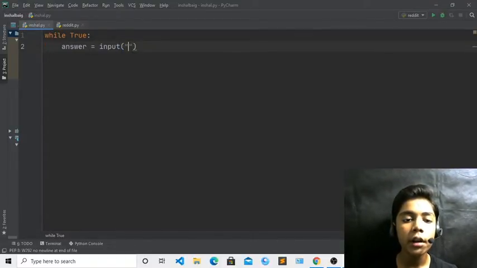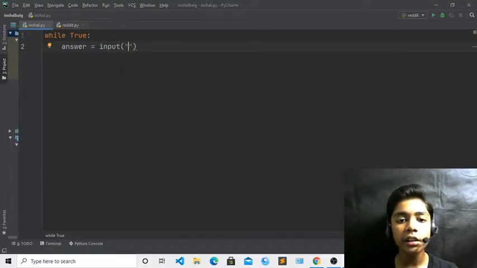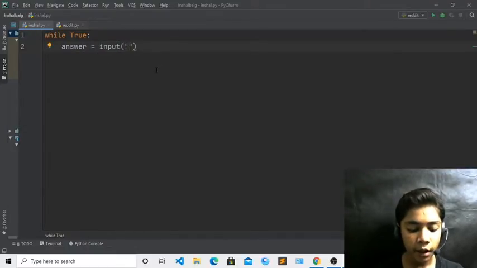Now here you can see answer equal to input. In these strings we will write, and now I will write, I am Reddit bot.